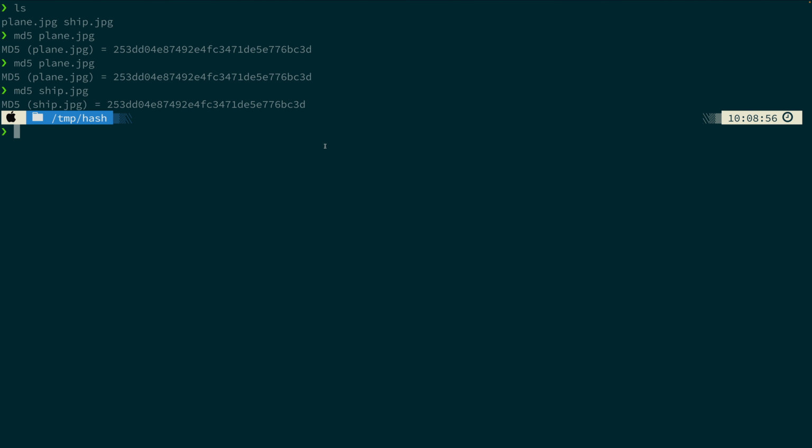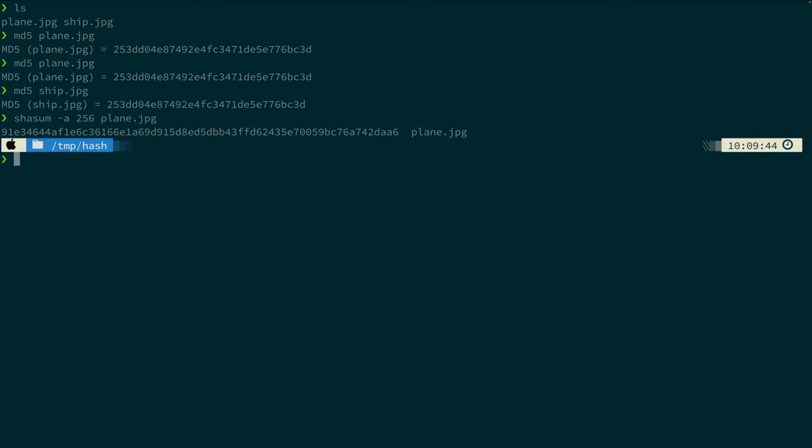We can create this collision. We can adjust the data in order to generate this collision, and this is a bad thing. This shouldn't happen. Now I'm going to follow the same process, but using a more secure hashing algorithm. So this time I'm going to use the SHA-2 256 algorithm on this same file, plain.jpg. Now watch what happens.